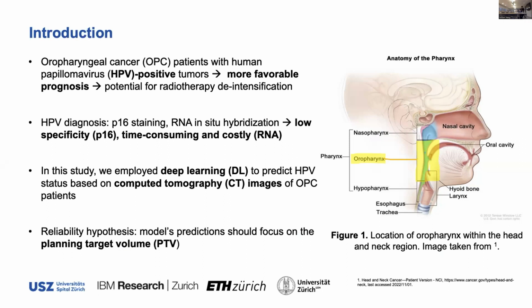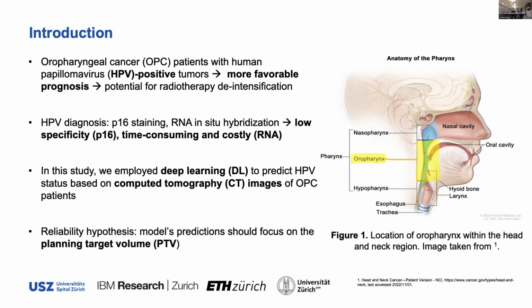Current clinical practice for HPV diagnosis is P16 staining or more elaborate methods such as RNA in situ hybridization. Nevertheless, these methods come with some disadvantages. For instance, P16 has a moderate false positive rate, and RNA in situ hybridization is time consuming and costly.